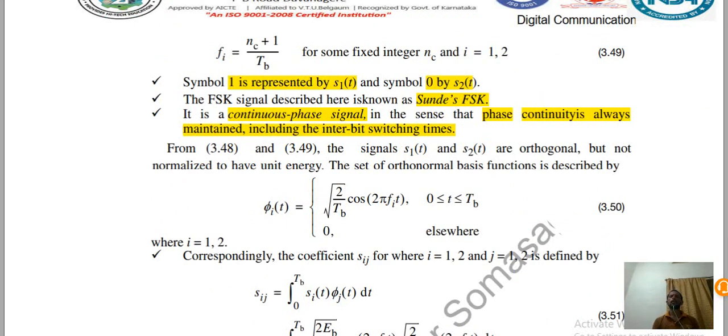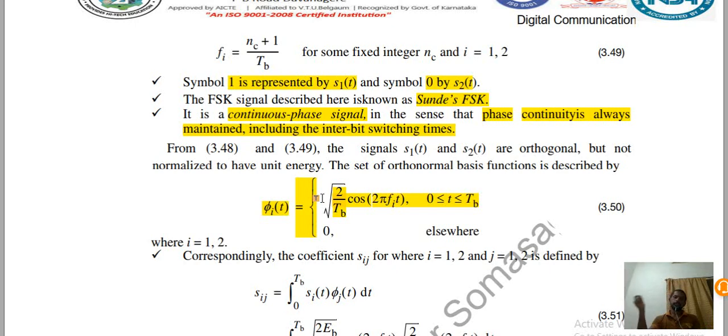The set of orthonormal basis functions is described by phi i of t equals square root of 2 by Tb cos 2 pi fi t. Here Eb is equal to 1, so Eb is eliminated, substituted by 1. That equation becomes square root of 2 by Tb cos 2 pi fi t, for t greater than or equal to 0 and less than or equal to Tb, and 0 elsewhere. This is equation number 3.50, where i equals 1, 2.